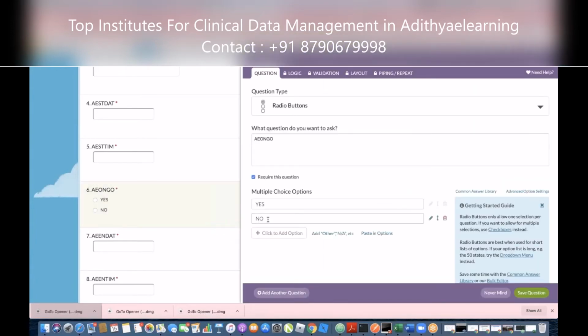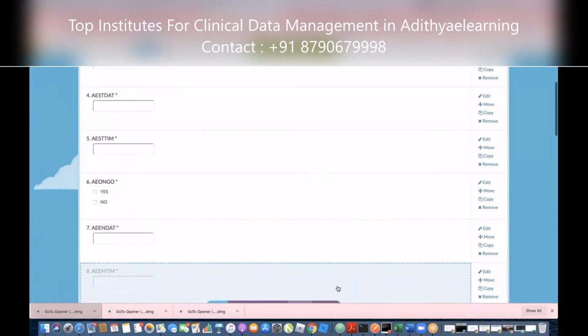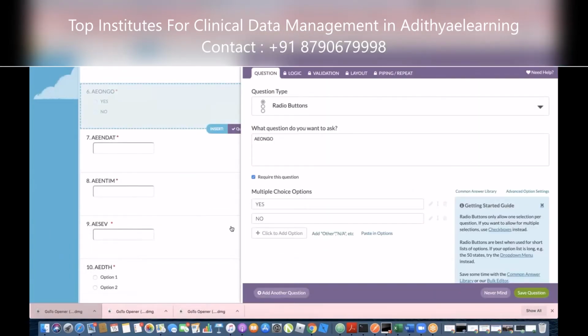No worries. It is not a required question, because how can it be a required question? If an end date is there, you will not have ongoing. So if you click on that ongoing again... Oh, it's showing again. Okay, I didn't save it maybe. No. First delete this. On your right, there is a trash bin.